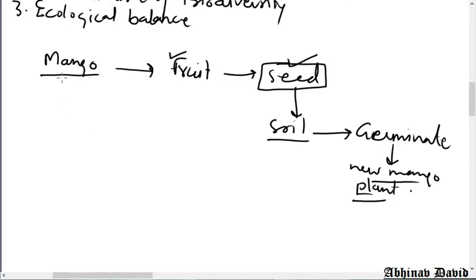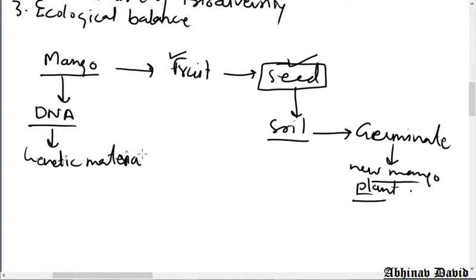Now mango contains DNA. DNA is the genetic material, and what is the function of DNA? It stores information, and this information can be passed to the next generation.